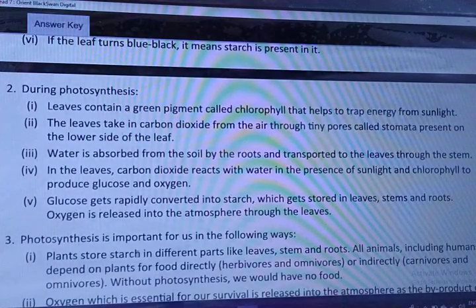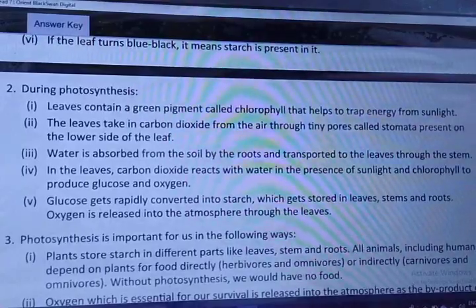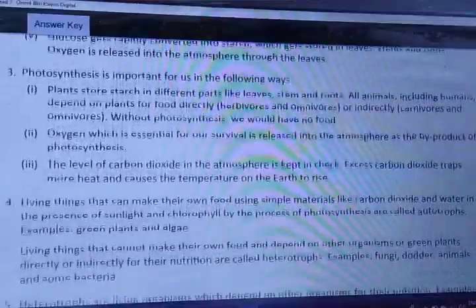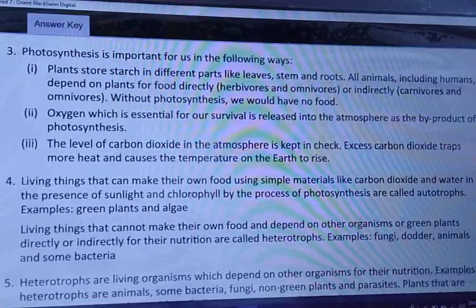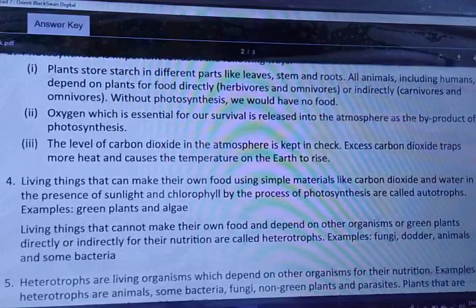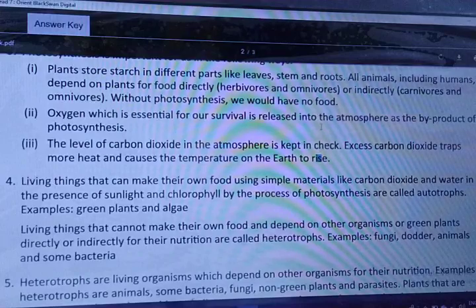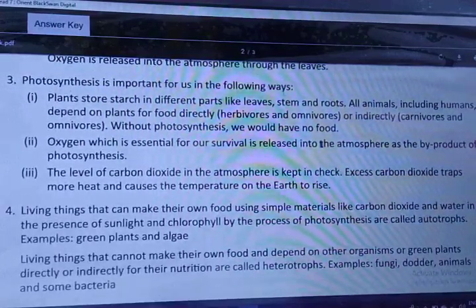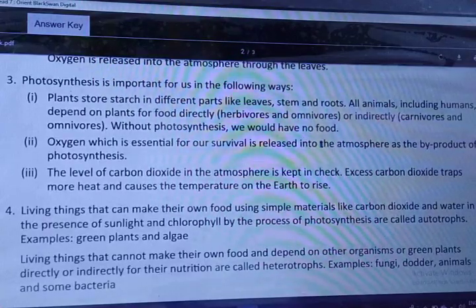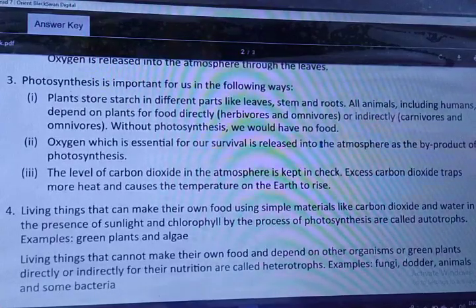Now we are moving towards question number 3. Why is photosynthesis important? I have explained these 3 points also while explaining the chapter. You can see here, plants store starch in different parts like leaves, stems. You can just check the answers. Photosynthesis is important for the plants in the following ways. First, it stores starch in different parts like leaves, stem and roots.